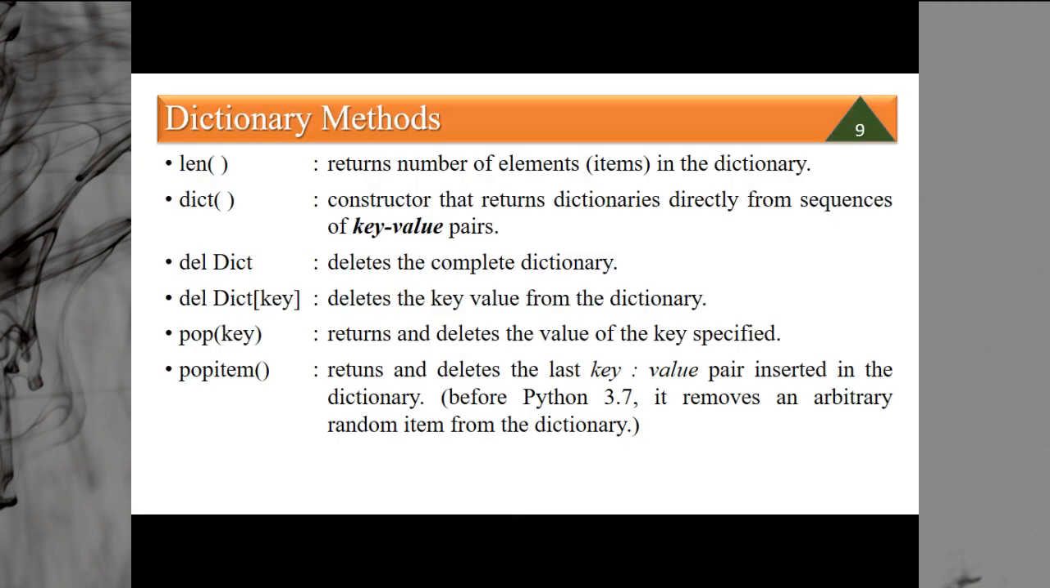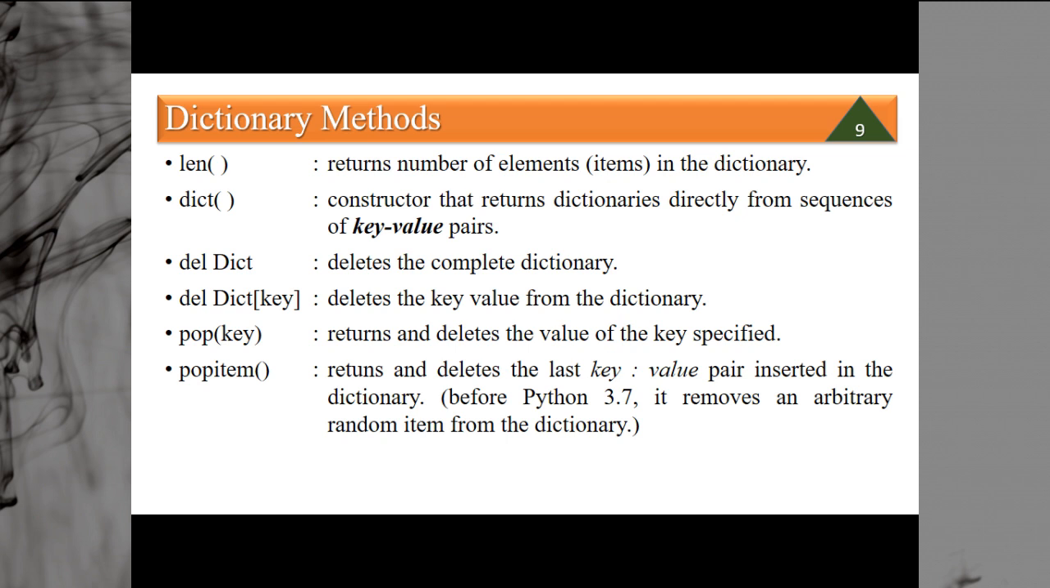Then we have popitem. Popitem is also used to delete the last key value pair inserted in the dictionary. Whatever is the last item which has been added to the dictionary, it will be automatically deleted. Earlier to Python 3.7, it removes a random, arbitrary item from the dictionary.